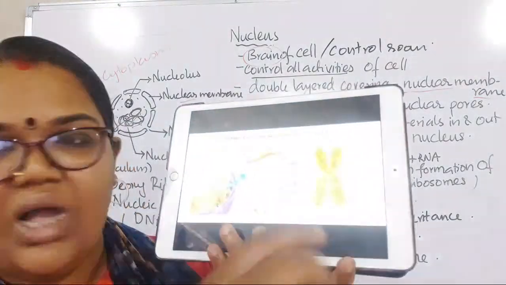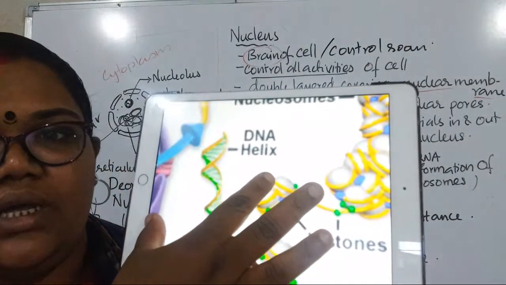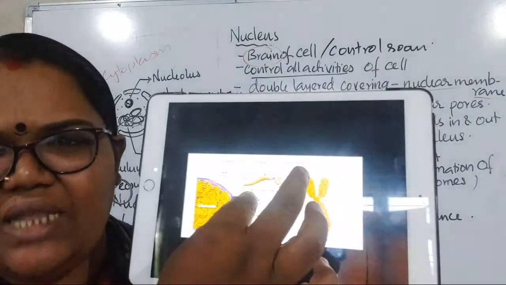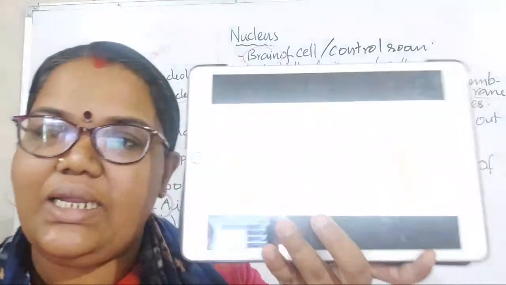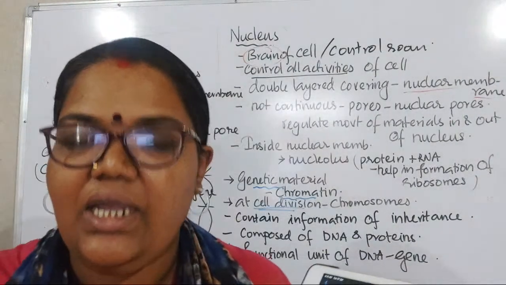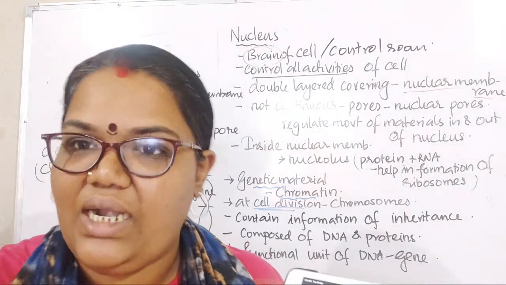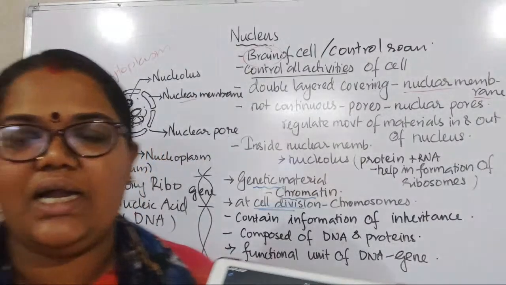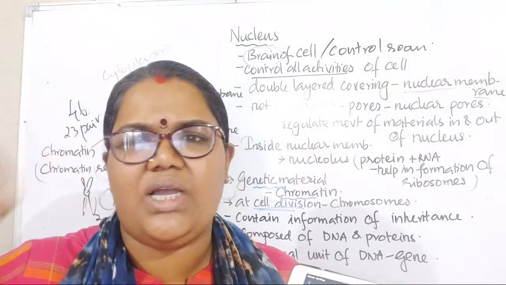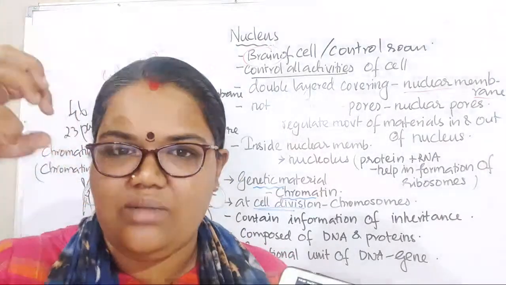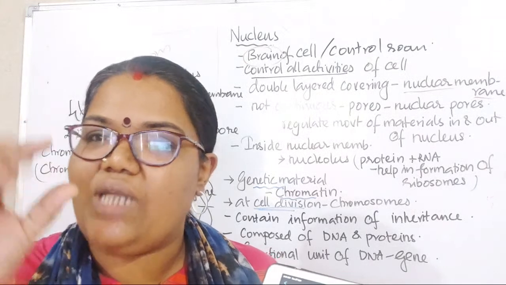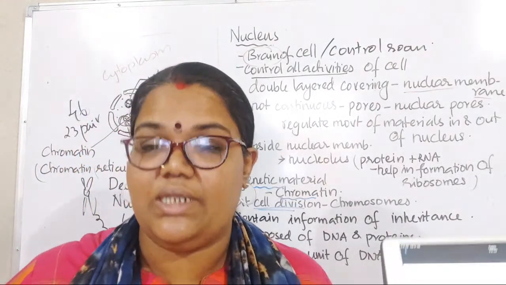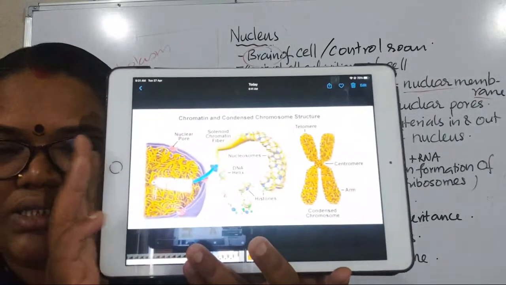If you unwind them, you will see DNA. This helical structure is called the DNA. If the DNA of one cell is unwound, it is about 2 metres long. The cell is already microscopic, you cannot see it with your naked eyes. So it is coiled and made so small and packed inside. That's why we say it is so small. I said 2 metres, just imagine how long that is. So here, remember, this is the only thing you have to remember.